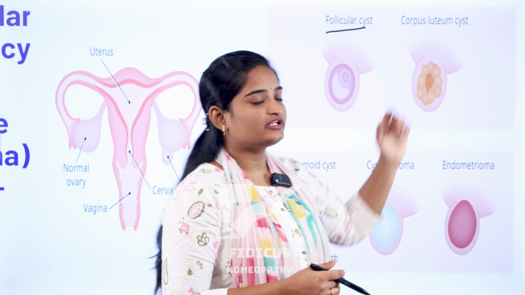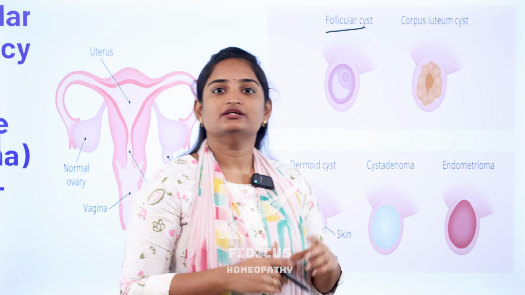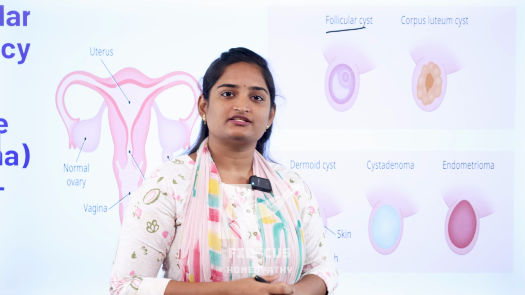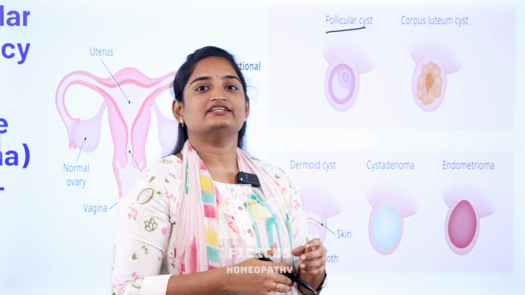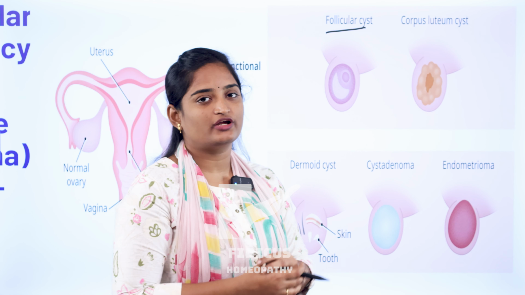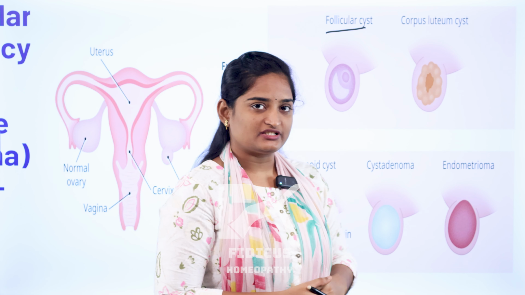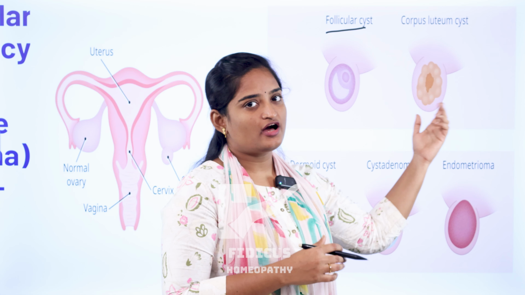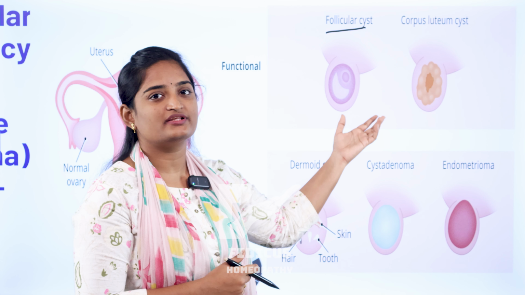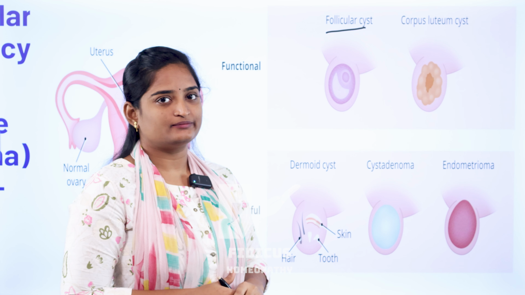Next one is corpus luteum cyst. As you all know, after releasing the egg, the follicle may transform into a structure called corpus luteum. When this corpus luteum accumulates fluid and forms a cyst-like condition, we call it corpus luteum cyst. These cysts also produce hormones, but in most conditions, these functional cysts are harmless until they cause symptoms.